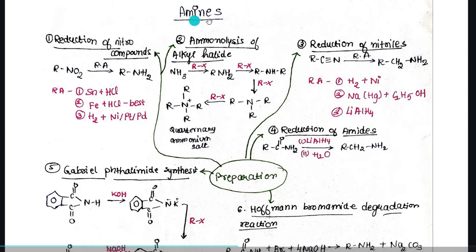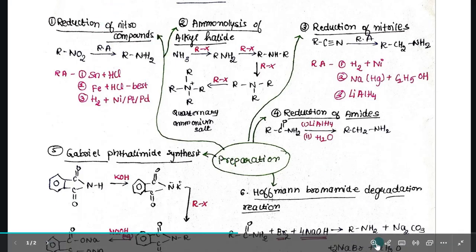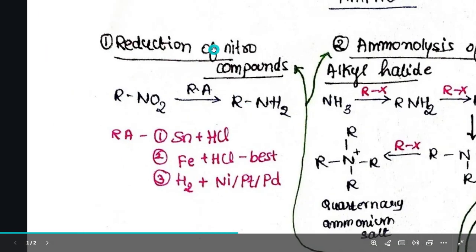So let's start with amines now, coming to the preparation of amines. This is the ninth chapter of class 12 chemistry. When we come to the first method, it is reduction of nitro compounds. Let us zoom in. So the first method is reduction of nitro compounds.